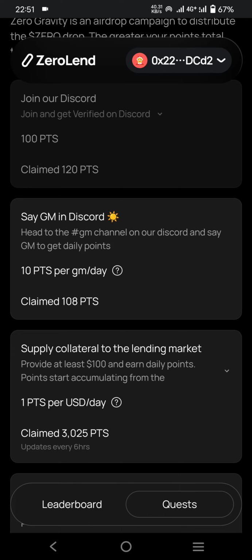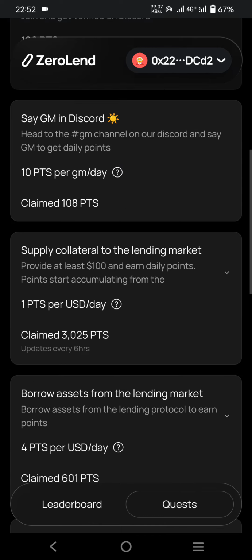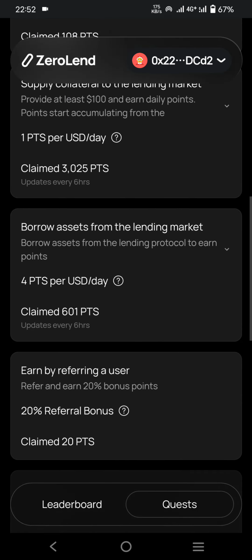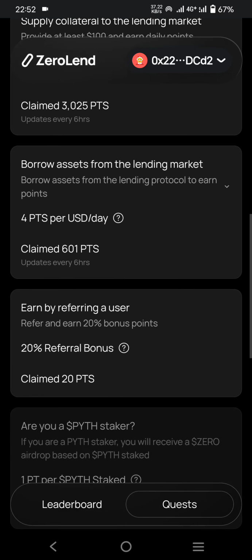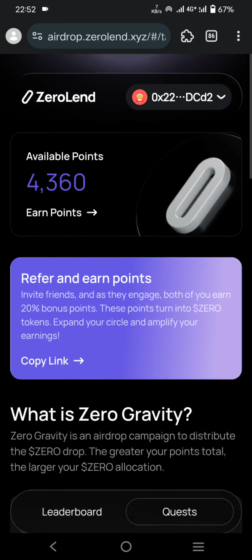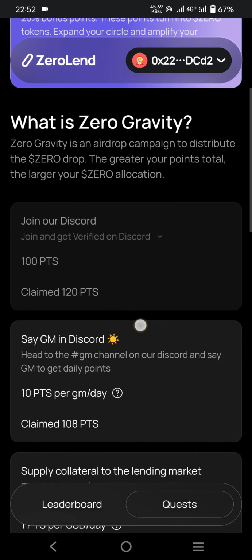Every day you can wish good morning in Discord after 6 hours. So every day you can wish at least 3 good mornings, and 3 good mornings means 30 points, and 30 points means 30 ZERO tokens. This is not a joke, this is the biggest profitable project. You can join at least for free.